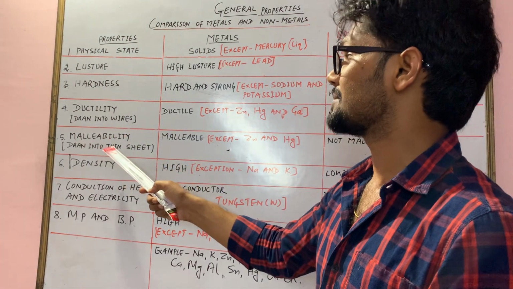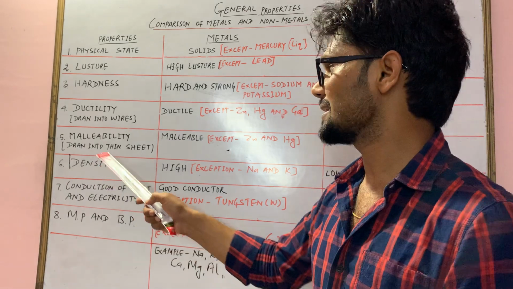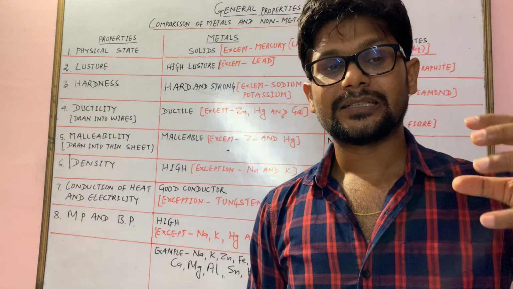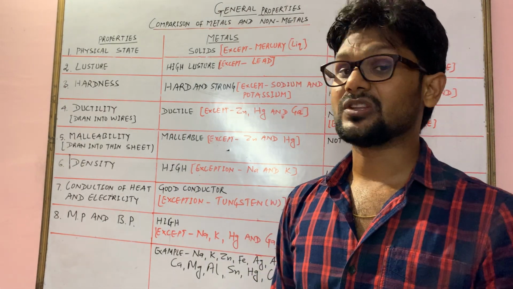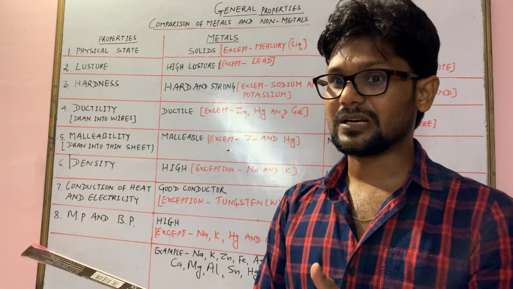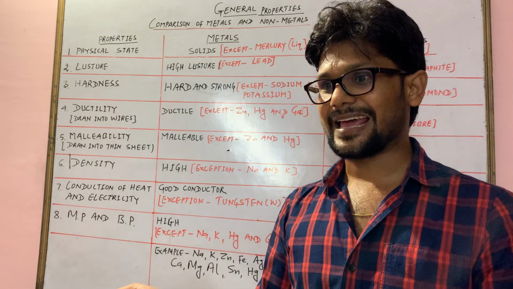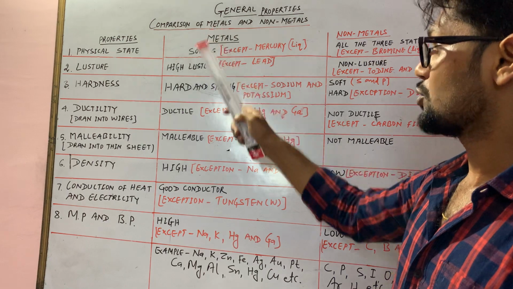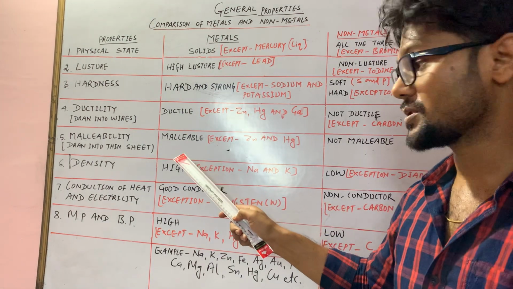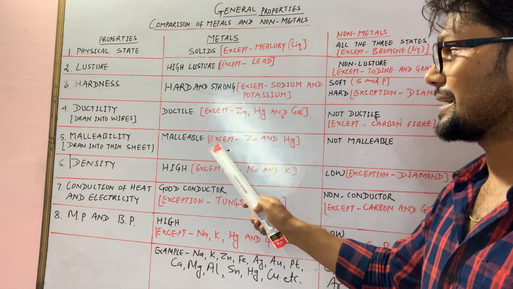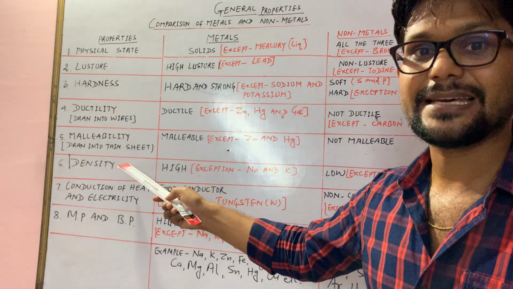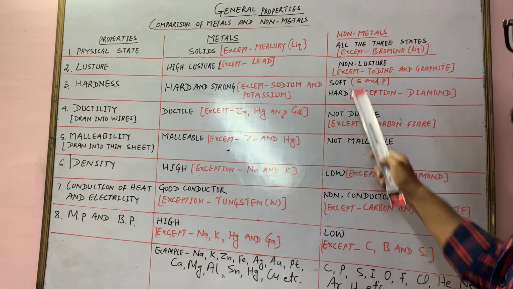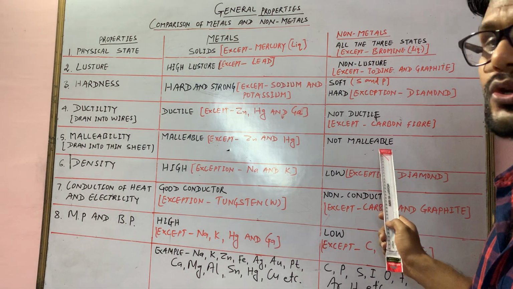Now we'll go to the next property, malleability. We'll try to understand what is malleability. Malleability means if a material can be turned into thin sheets without breaking, like thin plates, but it will not break. So that property is shown by metals. Metals are malleable except zinc and mercury. They can't change into thin sheets. Next, we'll see the column non-metal. Non-metals are non-malleable. There is no exception.